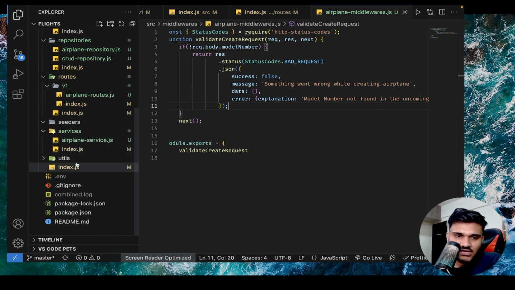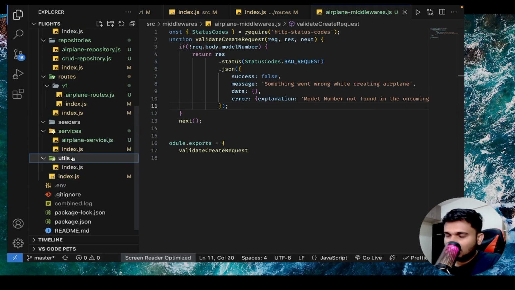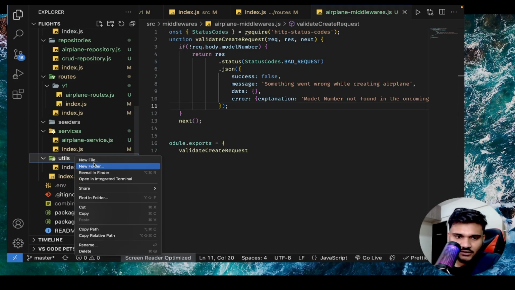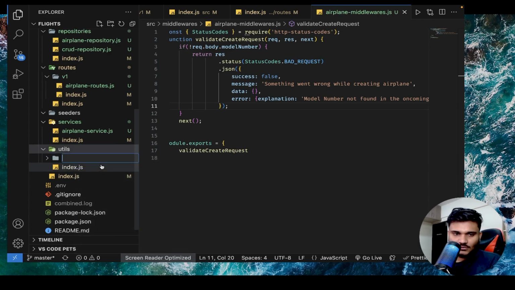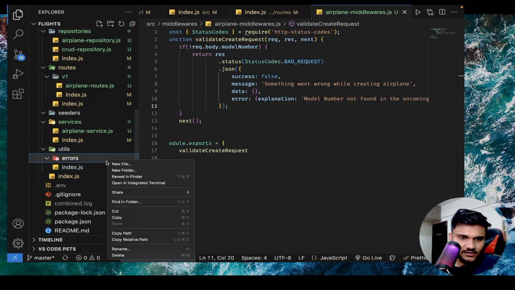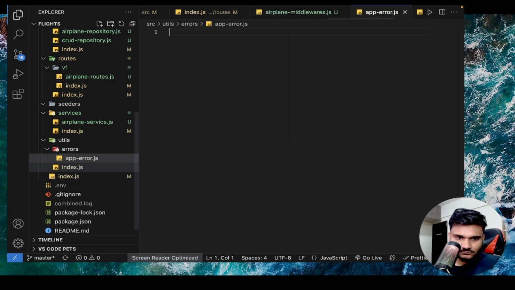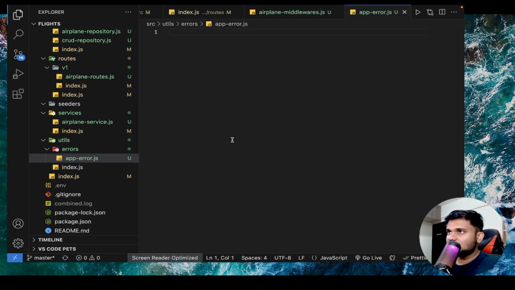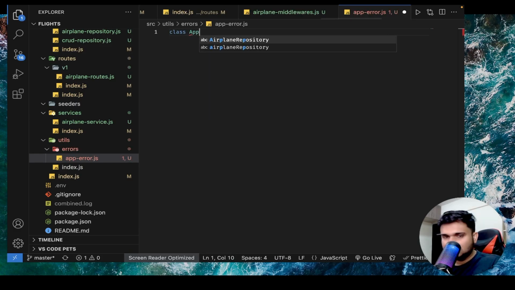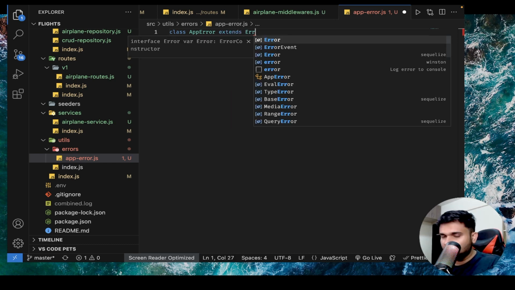I'll have an error class with us. Now it's going to be a common class. So what I'll do, I'll go to utils. I'll create a new folder, errors. And inside errors, I'll create a new file, app error.js. Okay. What I'll do is I'll prepare an app error class, right? That's going to extend the error class in JavaScript, right?